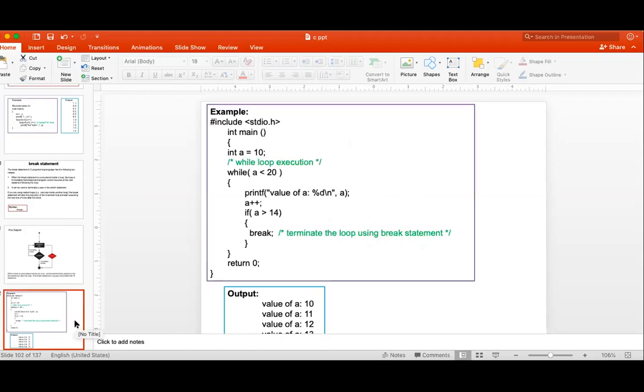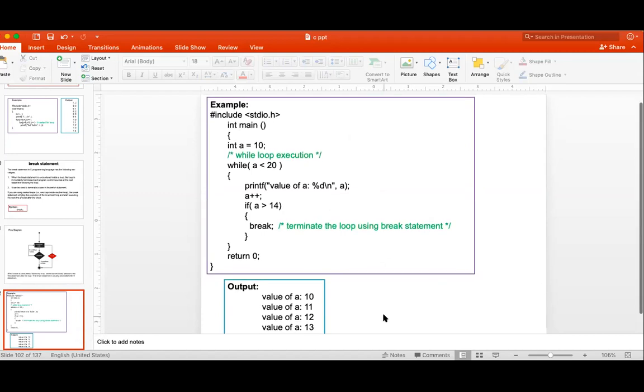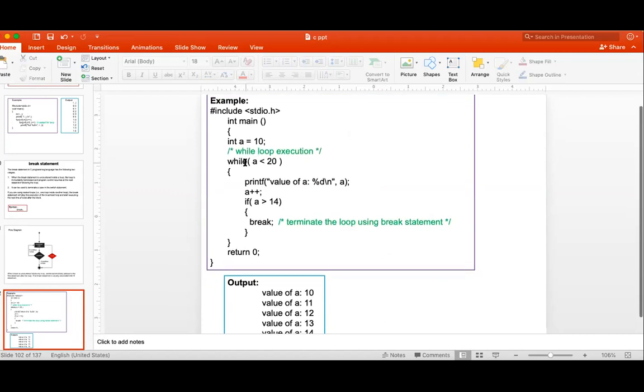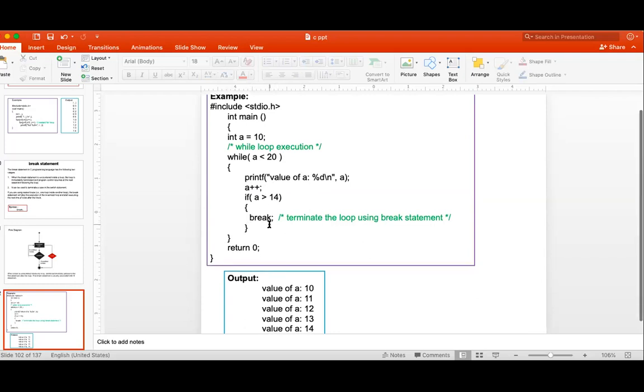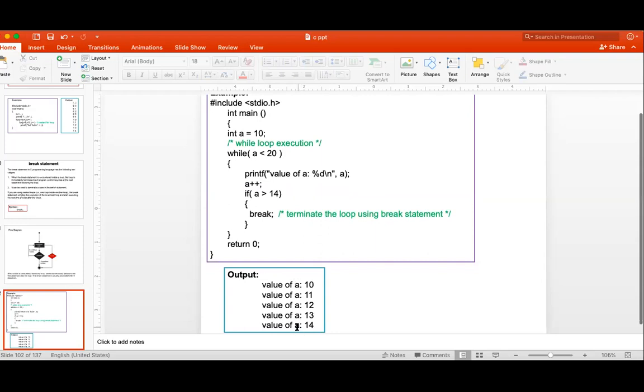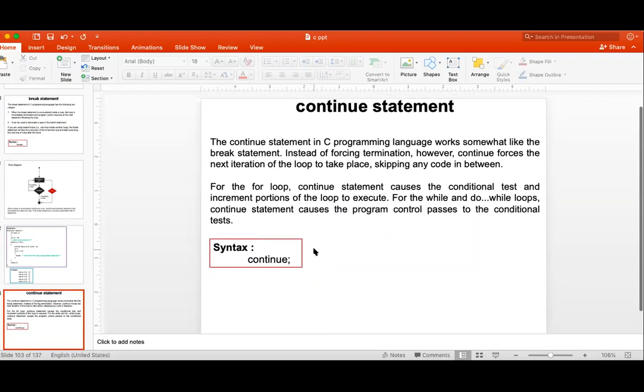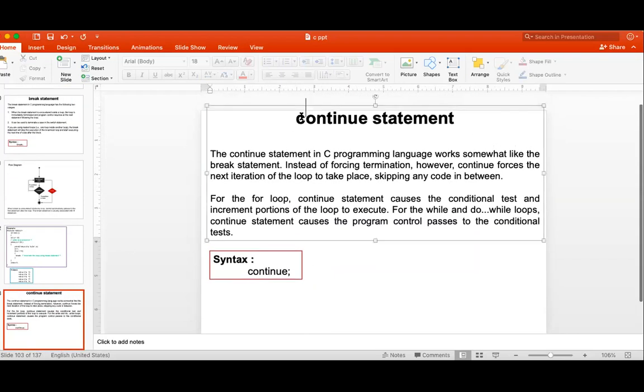Okay, so this is my one program here. A equal to 10, a less than 20, a plus plus. But when a is greater than 14, break. So it will only execute from 10 to 14 only. Value of a is 10 to 14 only. But the next statement is totally opposite of the break statement: the continue statement.